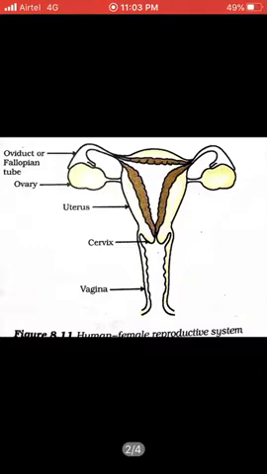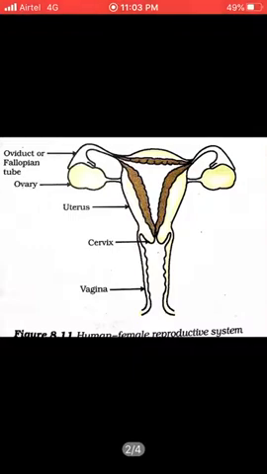If we discuss this figure, from the bottom the elongated part is the vagina, then the cervix, then the uterus, and the balloon-like structure is the ovary, and then the oviduct or fallopian tube, which are cup-like structures on the top. This is how the female reproductive system is.